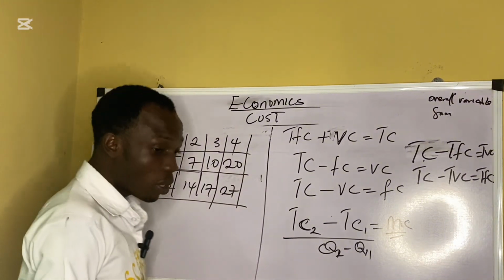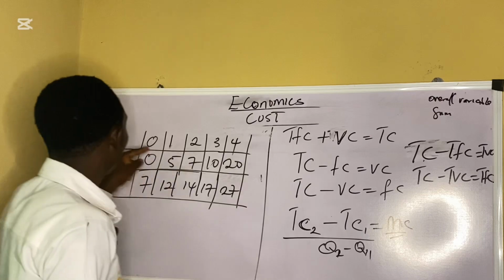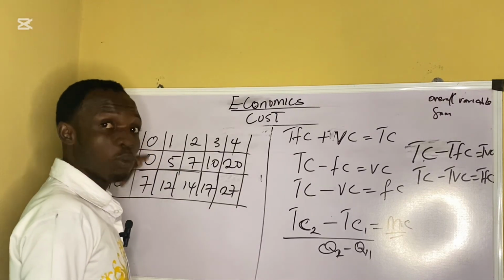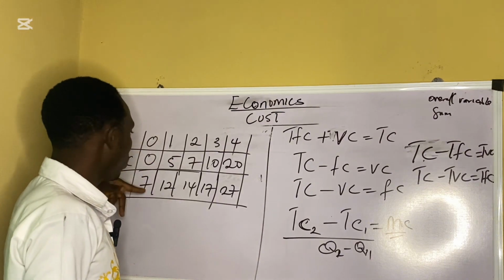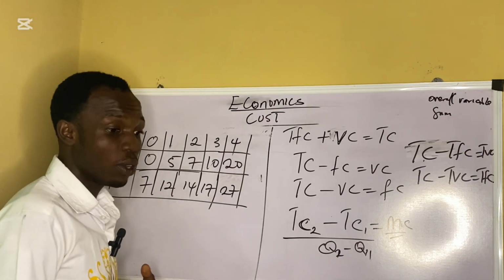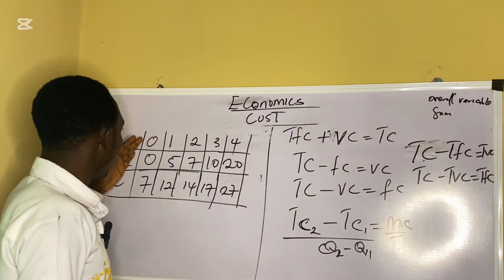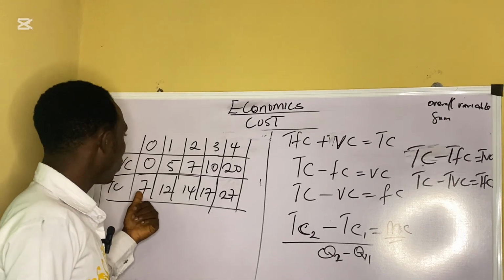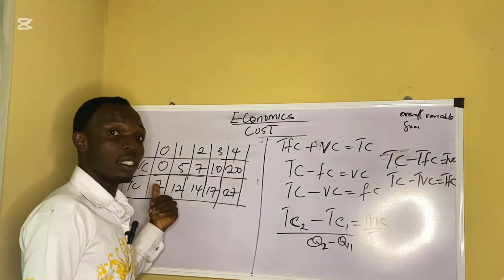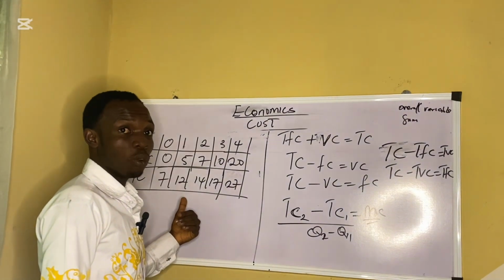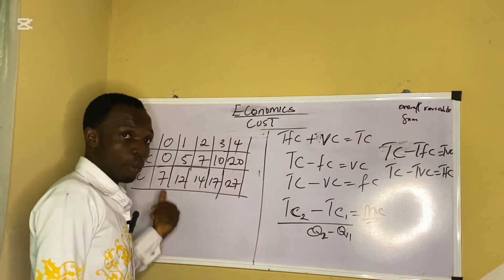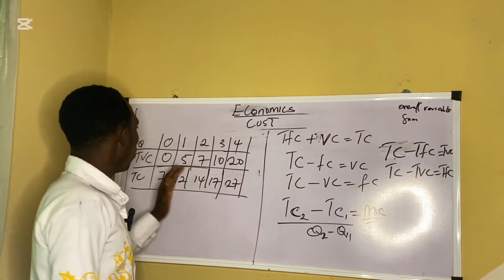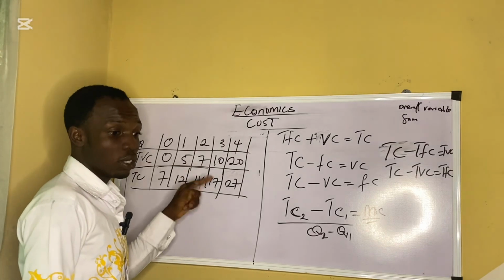Now, somebody may be asking: there is no output, like there was no bag of rice produced. Why are we having total cost at 7? Yes, we can have total cost at 7 because even though there is no output, a cost must have been incurred, because they had already programmed that they want to produce something. Even though that year no bag of rice was produced, there was a cost incurred. That's why we still have the 7. And if you look at this place very well, there's something missing, which is in the question now.